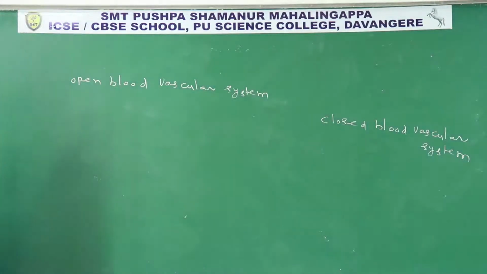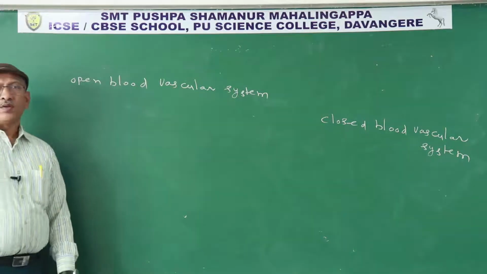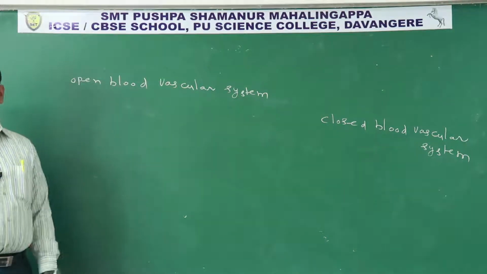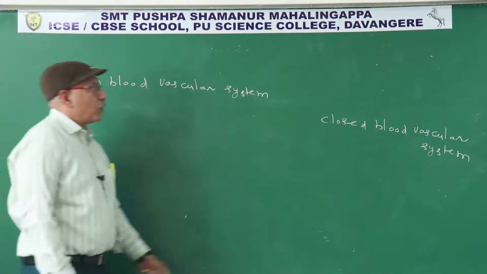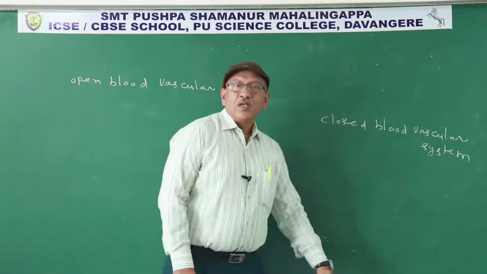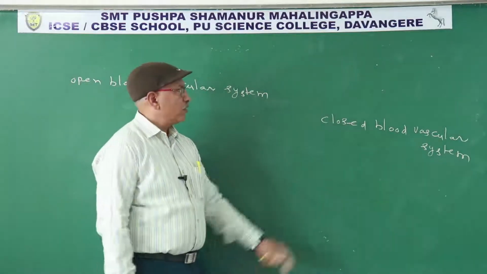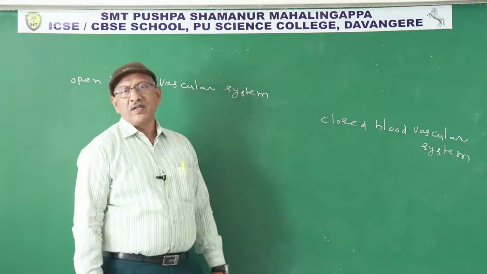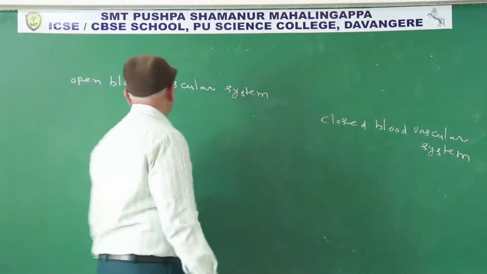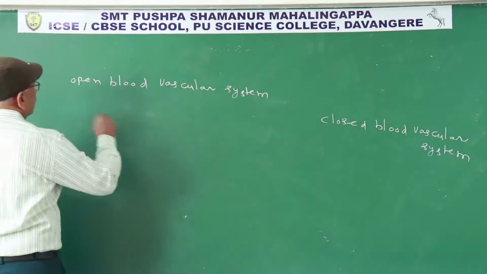Open blood vascular system: if blood flows in the empty places, not only in the blood vessels, it is an open blood vascular system. Closed blood vascular system: if blood flows only in the blood vessels, it is known as a closed blood vascular system. That is one definition. Another definition is for the open blood vascular system.